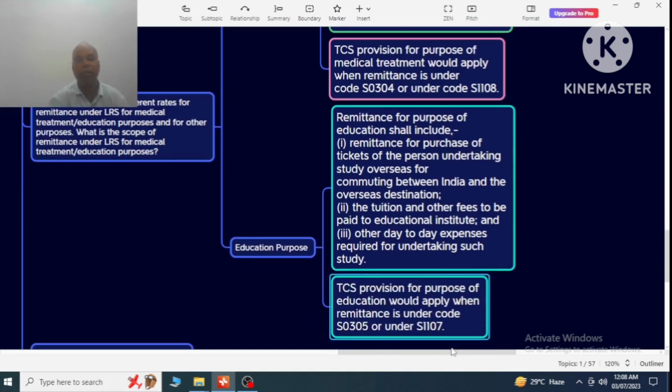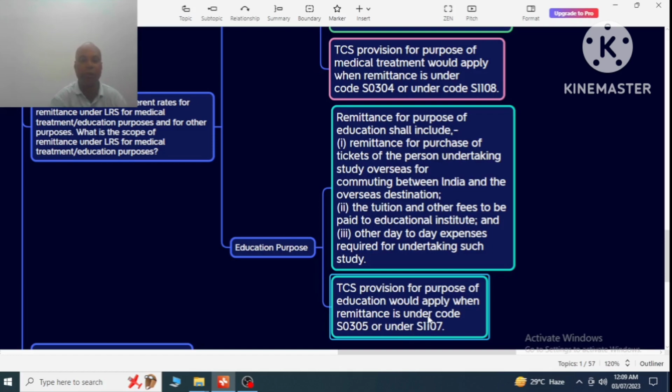These are the expense-related remittances. If they are made through the code S0305 or under S1107, then the TCS provision for the purpose of education would apply. These two codes mean S0305 and S1107.